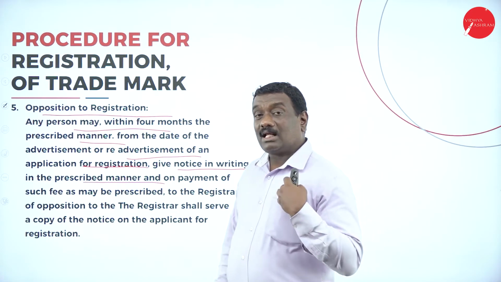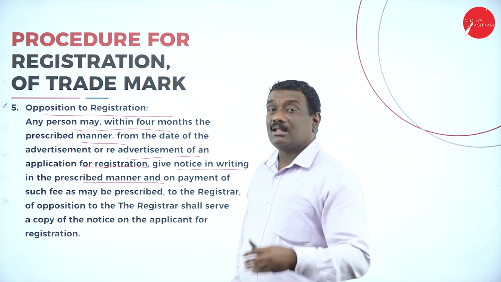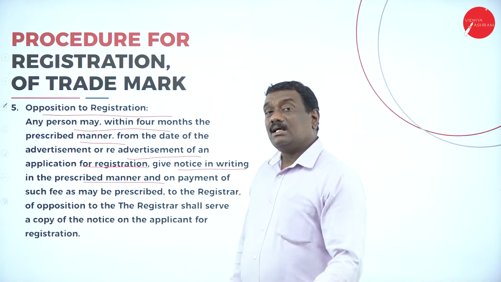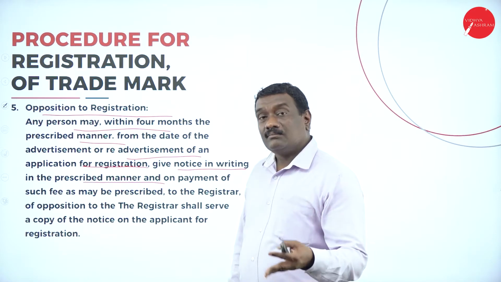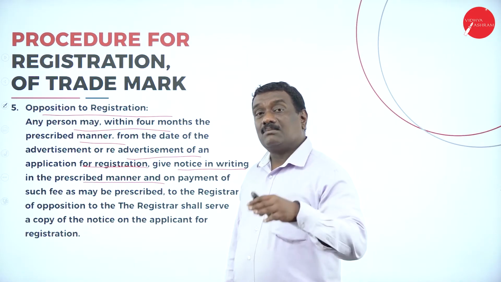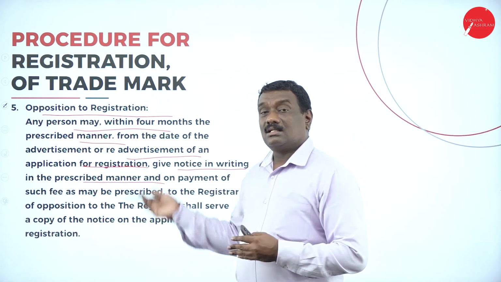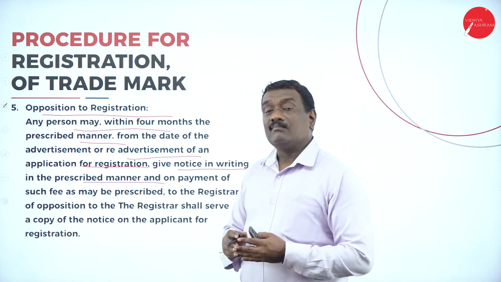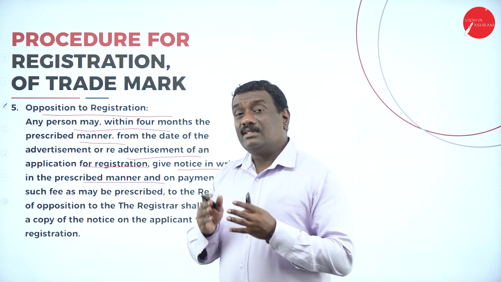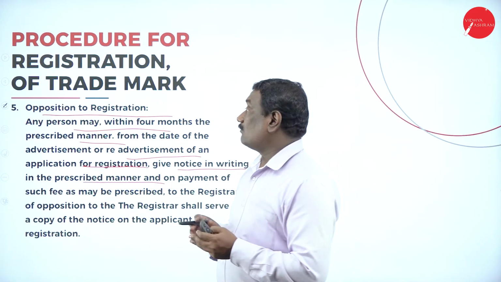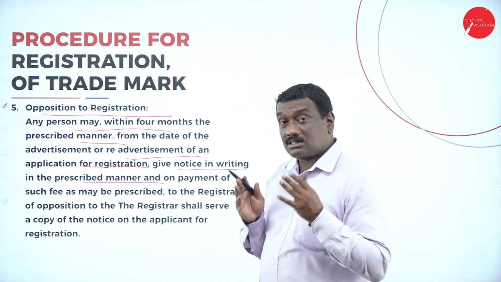For example, if my friend has applied for registration of his trademark, and the registrar has accepted it, everything is correct and validated, and it is sent for advertisement, then if a third party or any other party opposes it after the advertisement, that should be done within 4 months in the prescribed format.